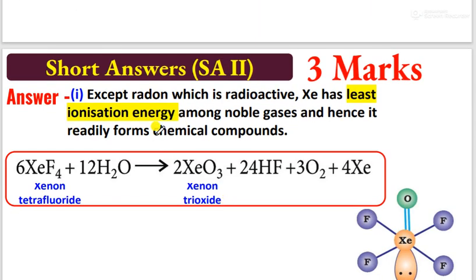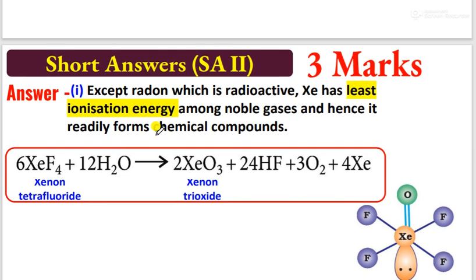See what happens. Xenon exhibits an exceptional property. Why exceptional property, students? Anybody have an idea? What is the reason behind it? The ionization energy of xenon is very close to that of oxygen. That is why, except radon, which is radioactive, xenon has the least ionization energy among the noble gas elements, so it readily takes part in reactions. Next, xenon tetrafluoride reacts with water, and 4 fluorine atoms are replaced by 3 oxygen atoms only.